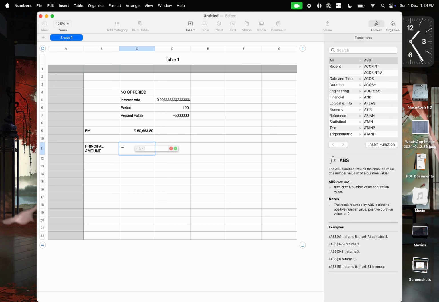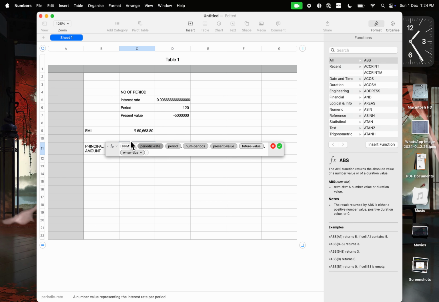So for that we will go back here and write PPMT, and if you enter, the periodic rate will be the same, the period will be 120, the number of periods will be here. Okay, present value is 50,000, future value is 0, and when due means whether the interest has to be paid in the initial month or at the end of the month.